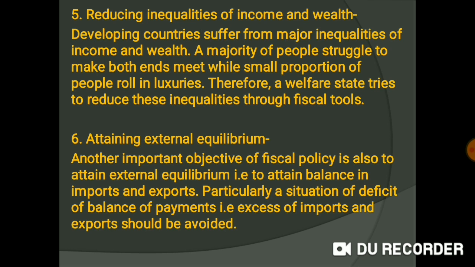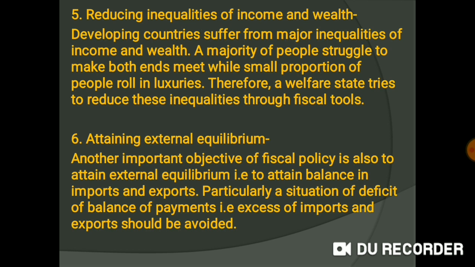The last objective is to attain external equilibrium. External equilibrium here means to maintain balance in the balance of payments. The balance of payments is a financial instrument which shows the imports and exports of goods and services for a country.